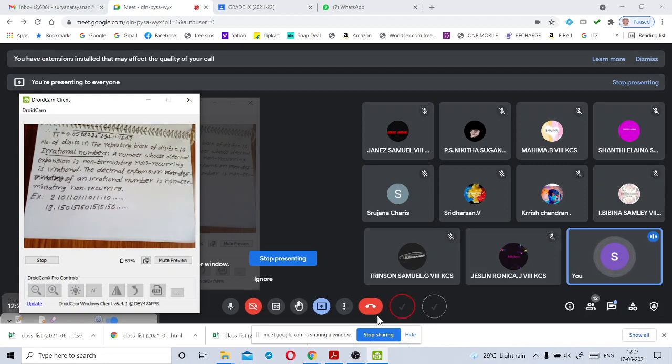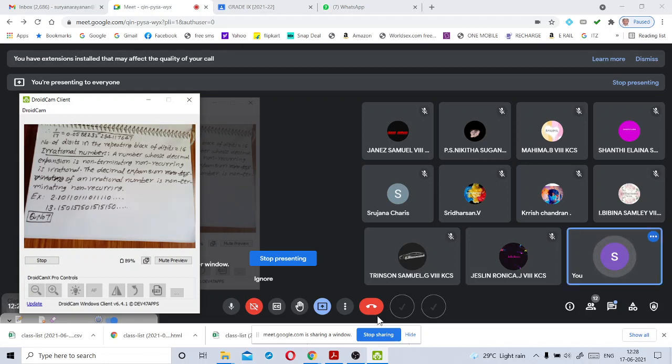Now come to the question number 7. Okay, my dear Srujana, can you read the question number 7? Write three numbers whose decimal expansions are non-terminating, non-recurring.